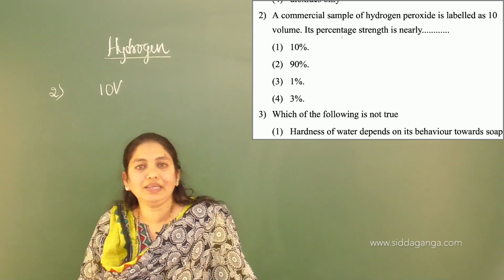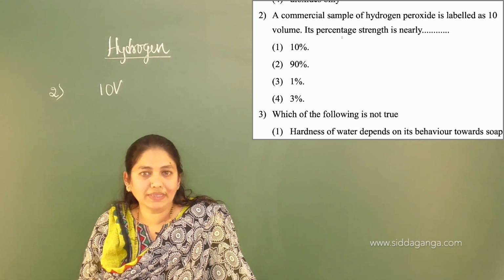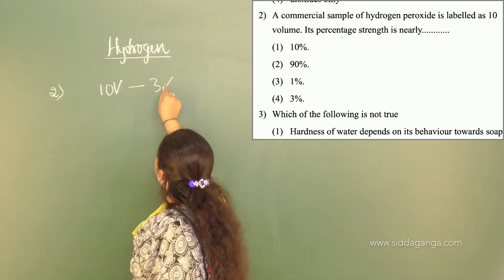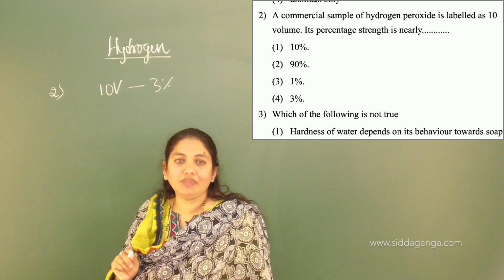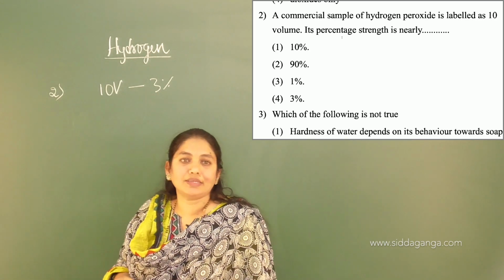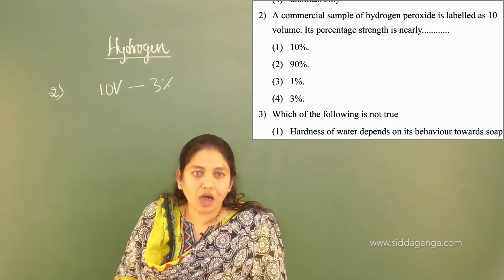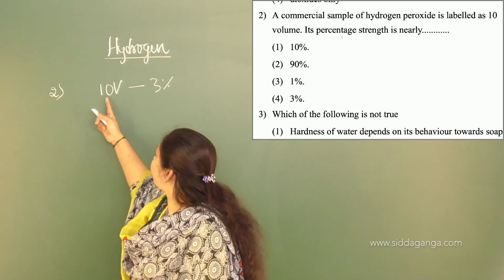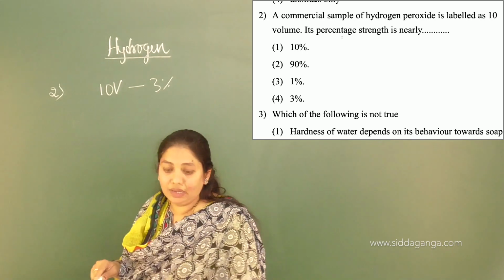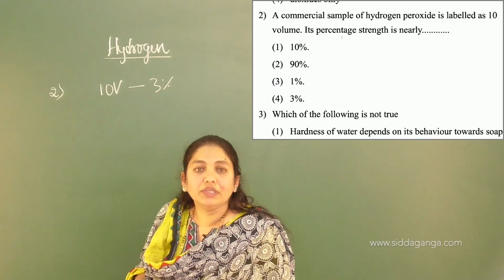Whether it is 10%, 90%, 1% or 3%. You know that the answer is 3%. What is the meaning of this? 10 volume means 1 ml of hydrogen peroxide produces 10 ml of oxygen at STP. If you go for percentage, it is nothing but 3%.